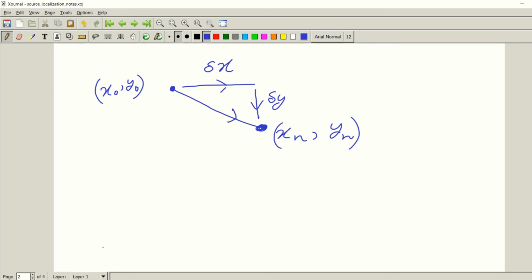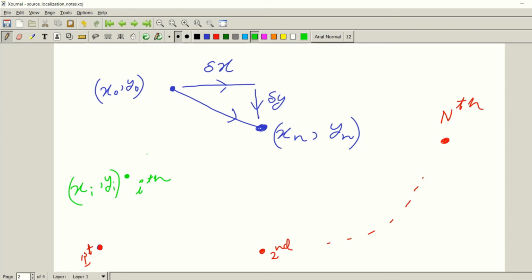And as I was explaining in the example we saw earlier, there are multiple receivers scattered across this 2D plane. Suppose this is the first receiver, then this is the second receiver, and so on and so forth. This is the nth receiver. Now consider a particular receiver, the ith receiver, which is located at the position xi, yi, which we know because we are the ones who have placed these receivers.